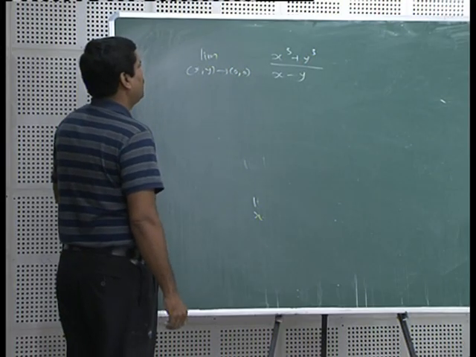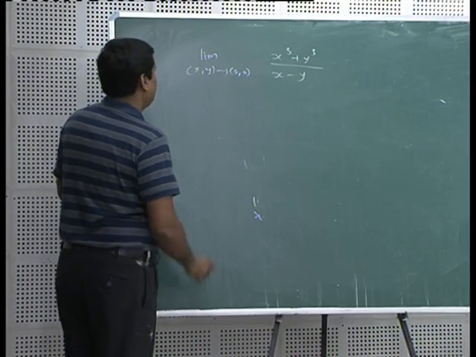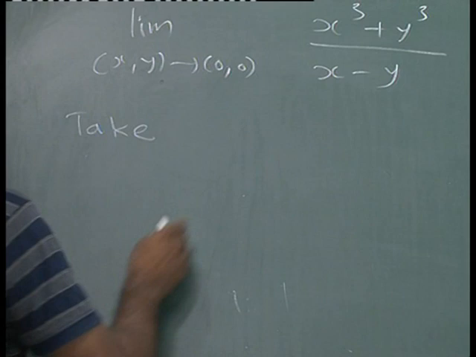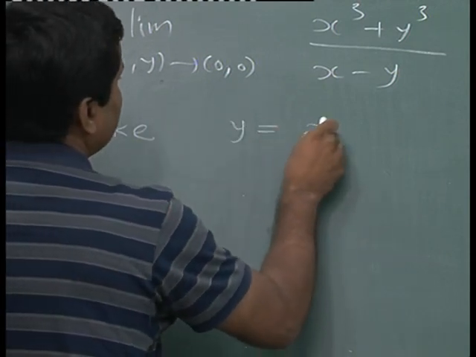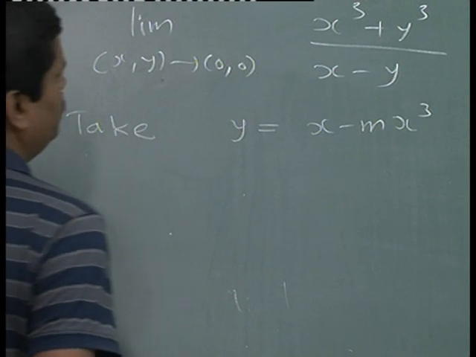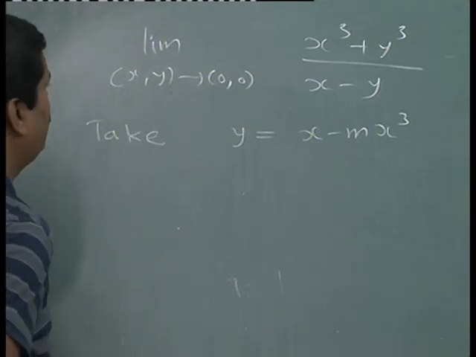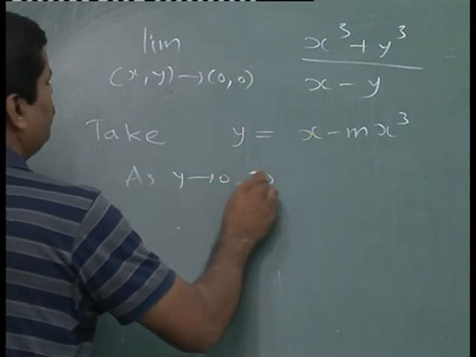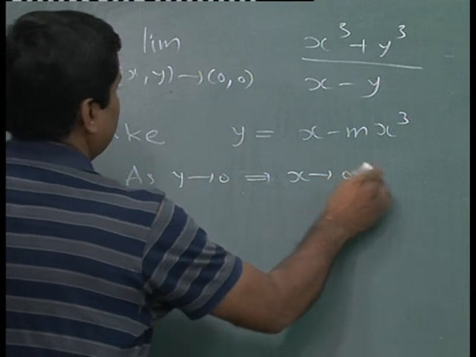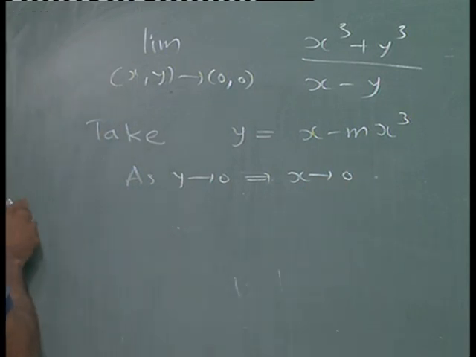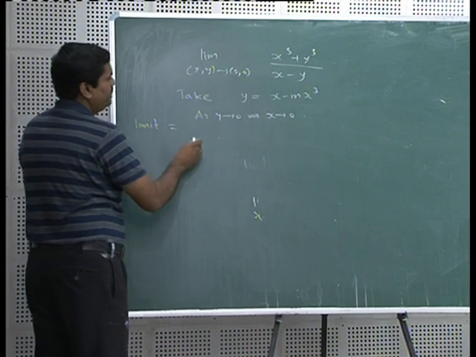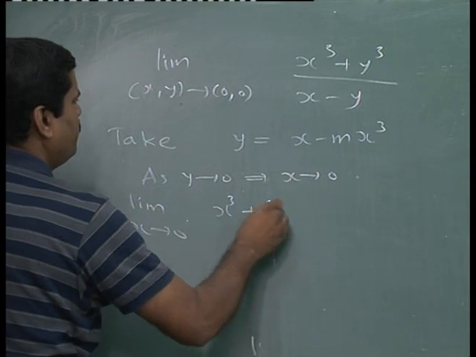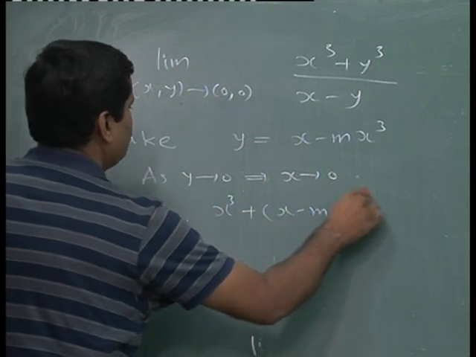Okay. Now, it is a special problem. So, I will directly consider the path and then explain why I have chosen this path. Here the path should be taken as y equal to x minus mx cube. Let us see what happens. If I write this path, then as y tends to 0, we have x also tends to 0, and therefore, the given limit is equal to limit x tends to 0, x cube plus (x minus mx cube) whole cube